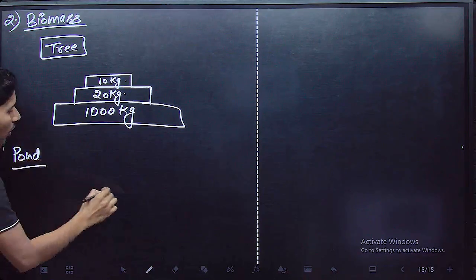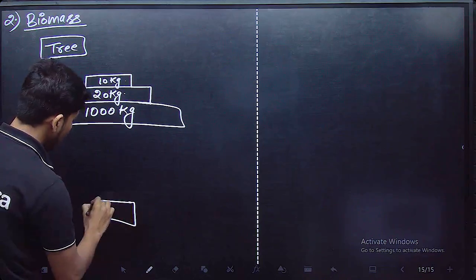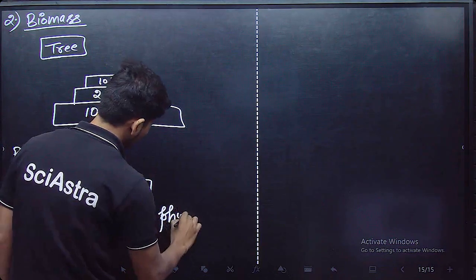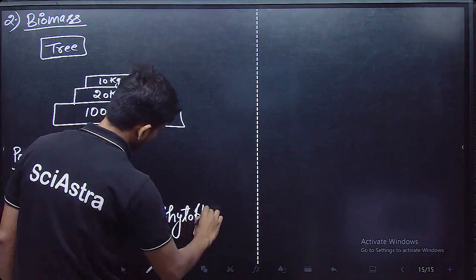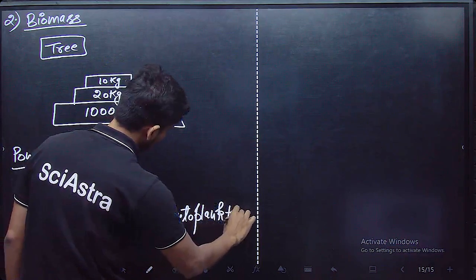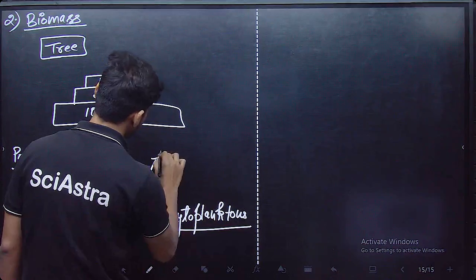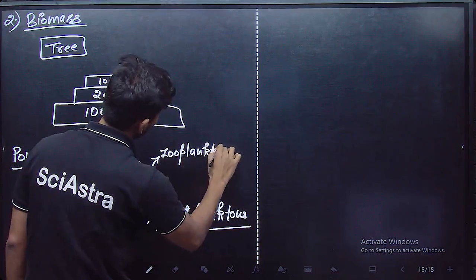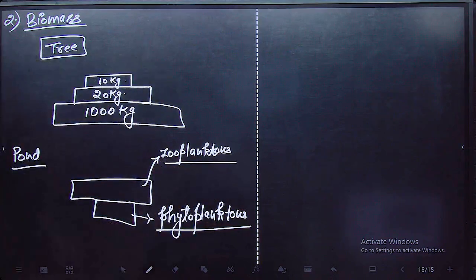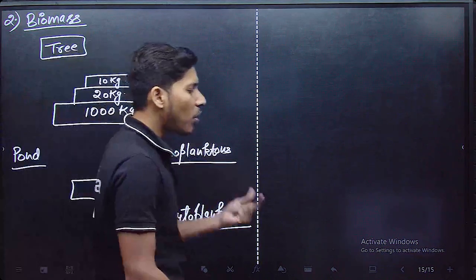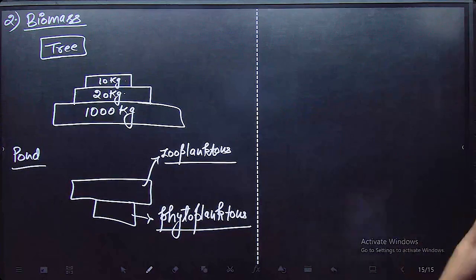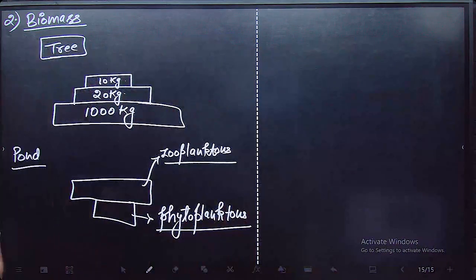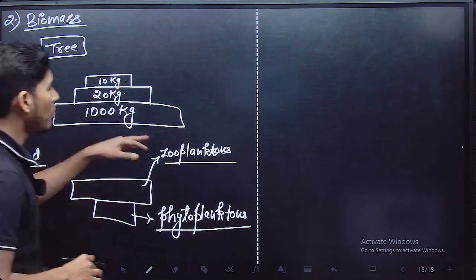But this biomass pyramid is mostly upright, but sometimes it is inverted, like in the pond ecosystem. We know that in a pond there are phytoplanktons and there are zooplanktons. A very small biomass of phytoplanktons feeds a large biomass of zooplanktons.